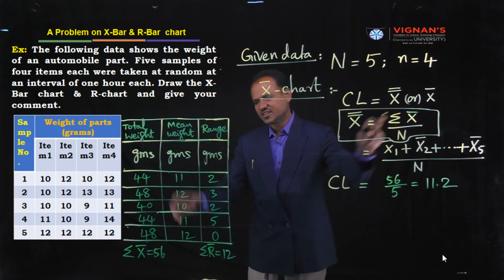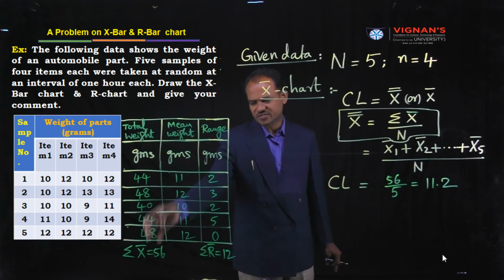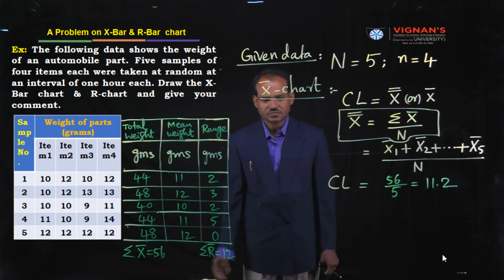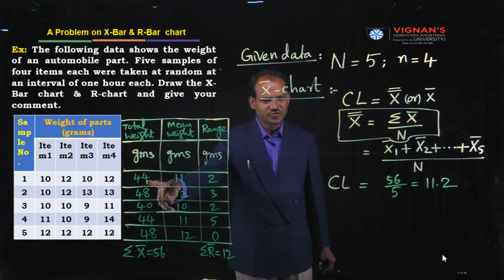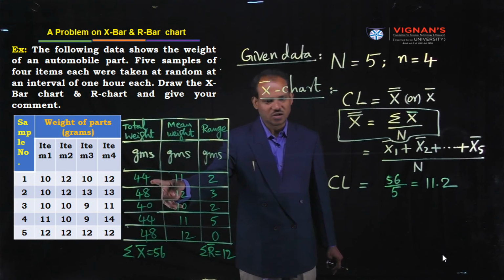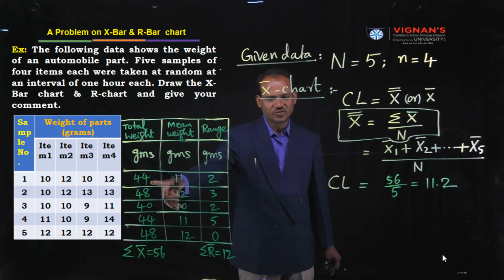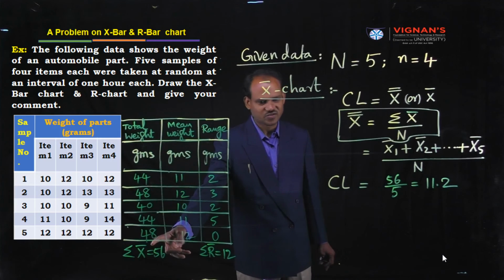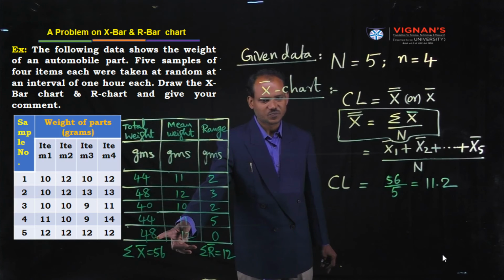Sigma x bar is nothing but 56, we have calculated like this. How will we get total 44? 10 plus 12 plus 10 plus 12. Total weight of all the items means 44. Similarly, for second sample 48, third sample 40, and so on, up to the last sample number 5.